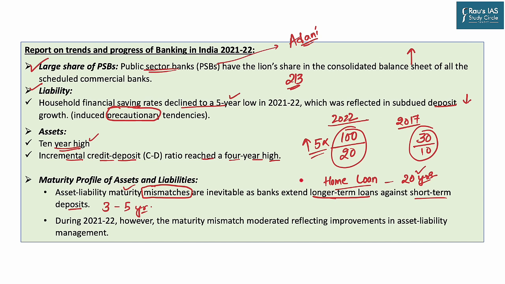That might impact how the loans given by the bank are going to be there in the economy. During the previous financial year, the maturity mismatch has moderated, which is a good sign. So now the long-term loans and the short-term deposits mismatch is moderating, which is a good sign for the economy, and that was also highlighted in the report.